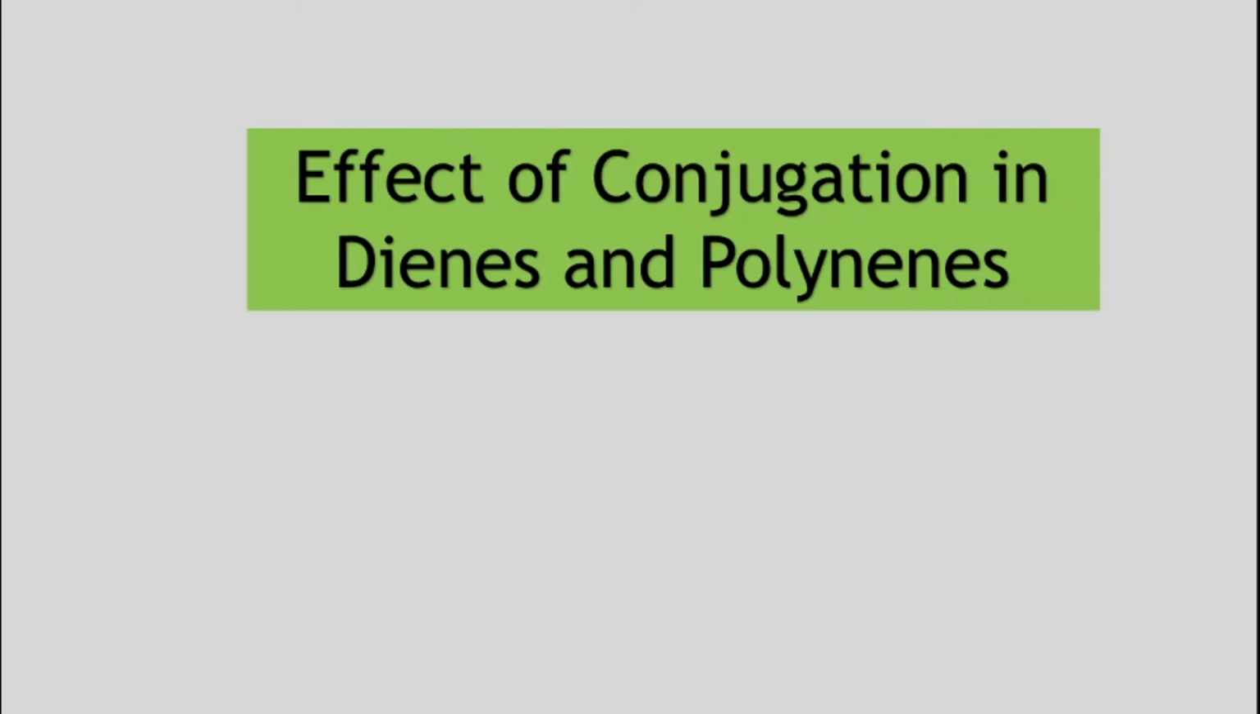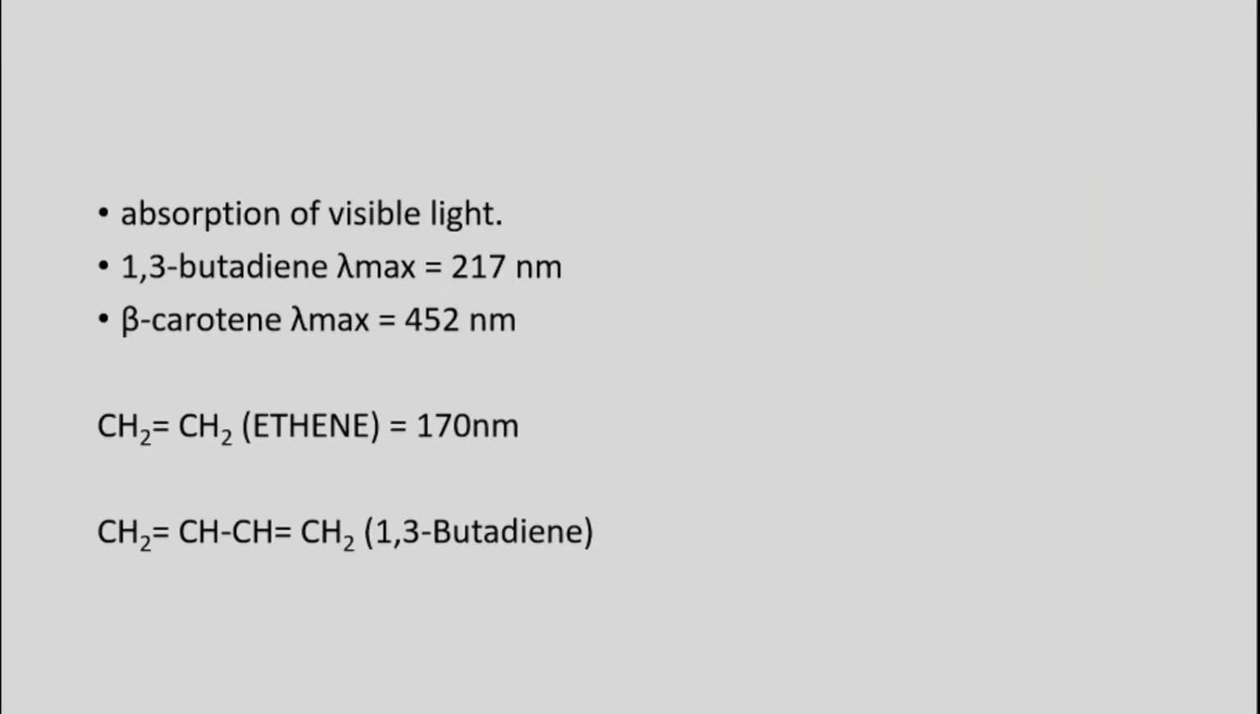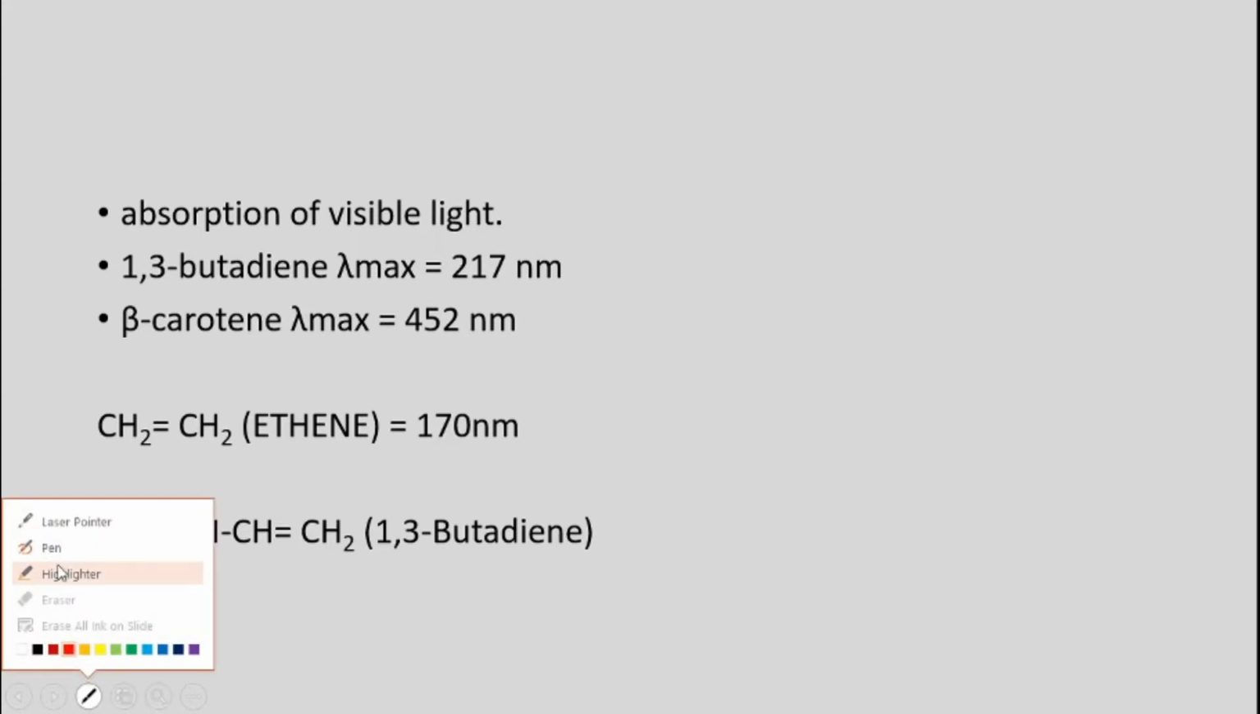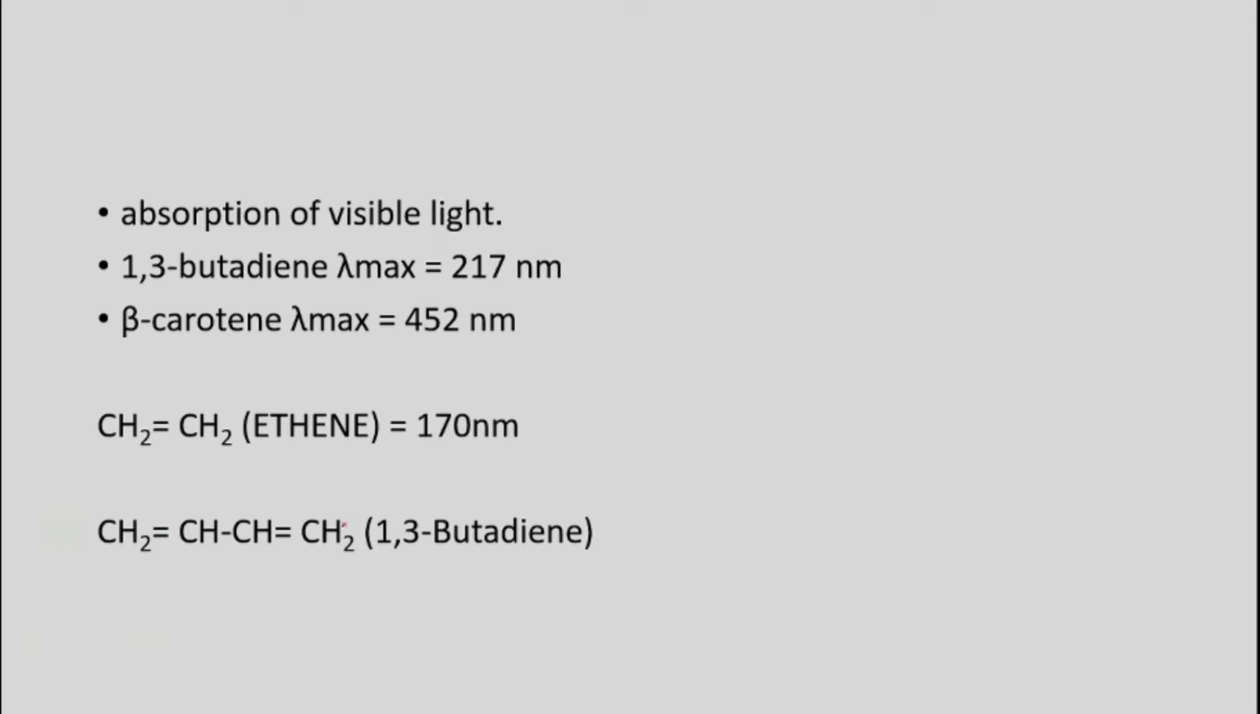Today we are going to study the effect of conjugation in dienes and polyenes. Whenever the wavelength of absorption shifts towards a higher wavelength, we consider it a bathochromic shift. So, if two or more chromophoric groups are present in conjugation, then the molecule gives absorption maxima at a longer wavelength.